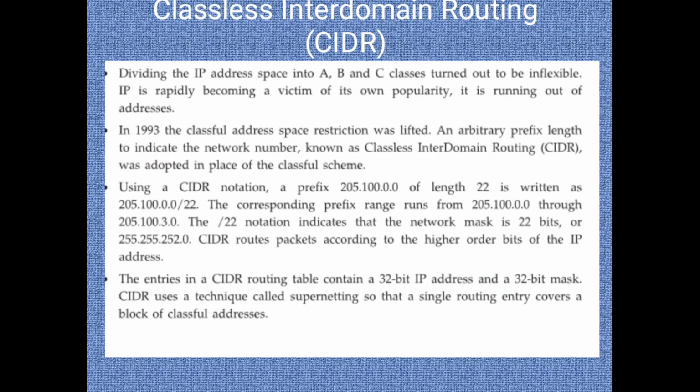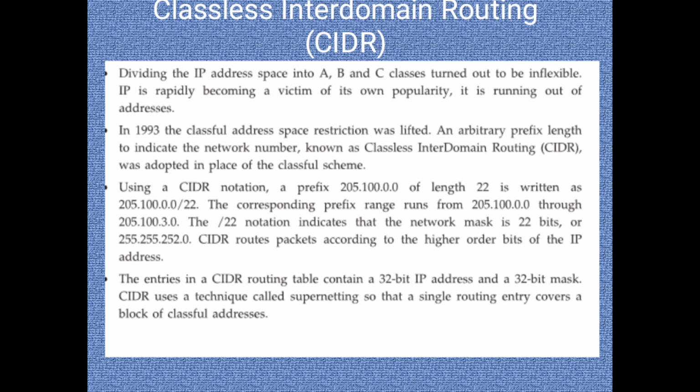As a continuation of Unit 2, we have seen Ethernet, IP addresses, wireless LAN, ZigBee, and Bluetooth on different protocols. And now we are going to see CIDR, the Classless Interdomain Routing scheme for transmission of the message. In 1993, the classful address space restriction was lifted, which led to the discovery of Classless Interdomain Routing (CIDR), which is adapted from the classful scheme.